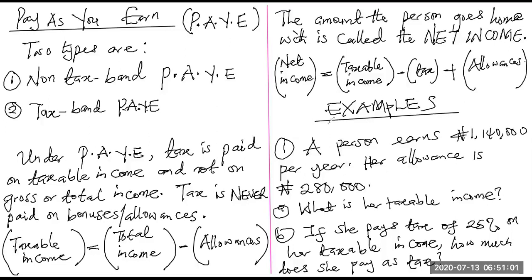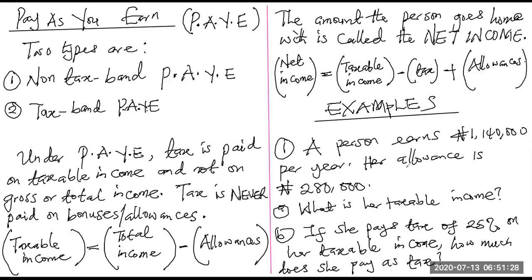the non-tax-based system. The amount the person goes home with is called the net income, and the net income is the taxable income plus the allowances minus the tax. Because when you have a taxable income and you remove the tax from the taxable income, you then add the remaining to the allowances. Then of course you have your net income. So it's a straightforward tax system.